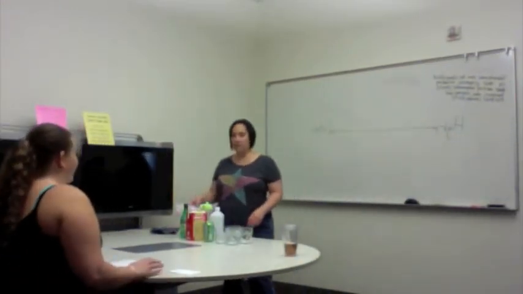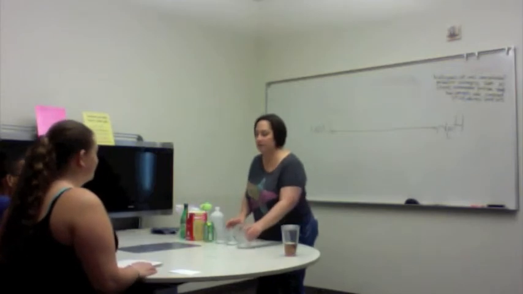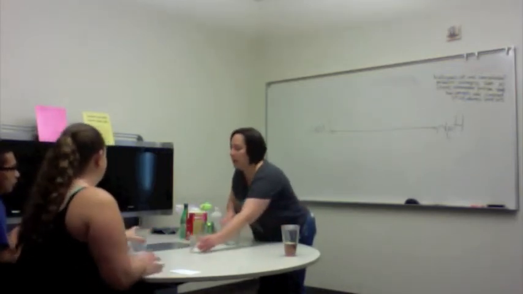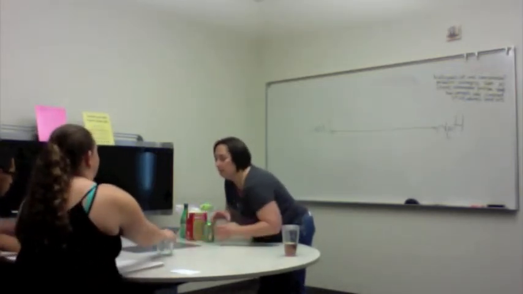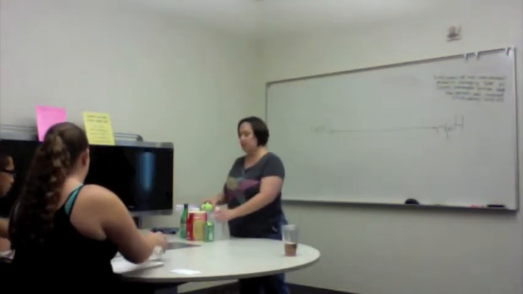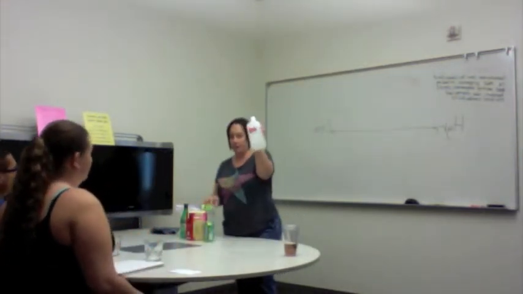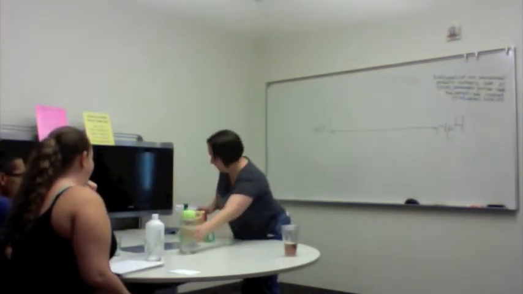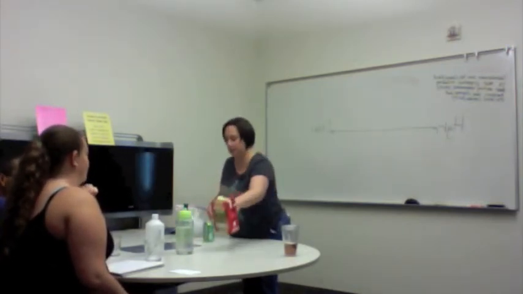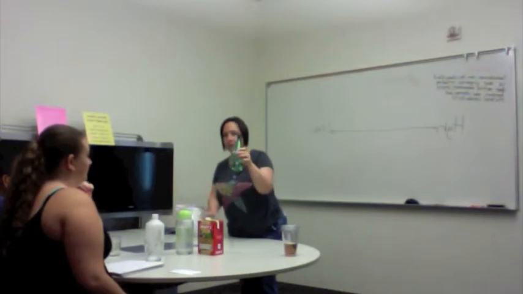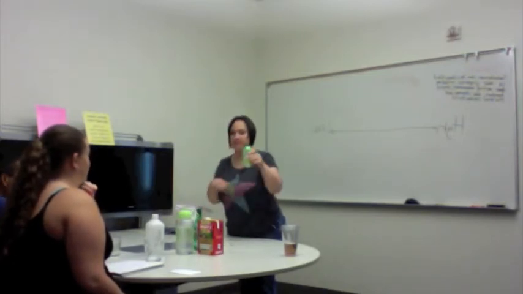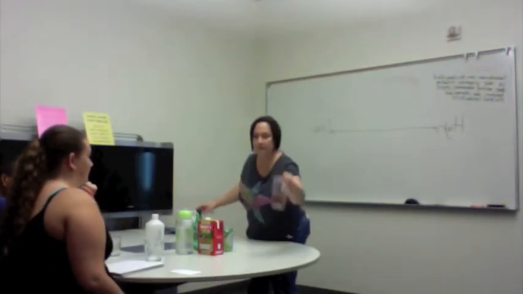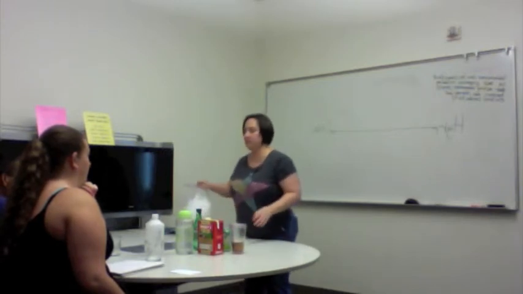Okay, guys, I'm going to let you try this on your own. Here are some glasses. I have a bottle of rubbing alcohol, some water, apple juice, mineral water, some Sprite, some iced tea, and some ice.